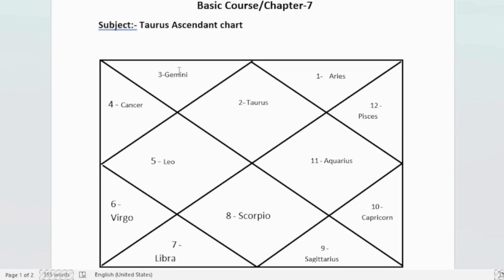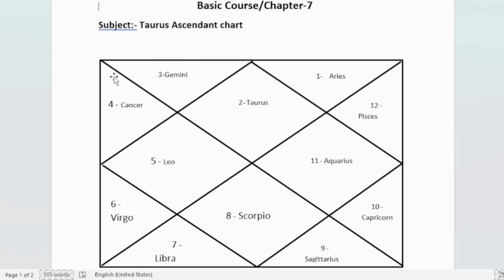So Mercury being the lord of the 2nd house and 5th house, since Mercury is a friend to Venus, and we know that the lord of the 2nd house, if it is friends with the ascendant lord, is benefic for that particular chart. So Mercury is here the lord of two houses: one is the 2nd house and the other, which is most auspicious, the 5th house. Mercury becomes a very auspicious and benefic planet for the Taurus ascendant chart.